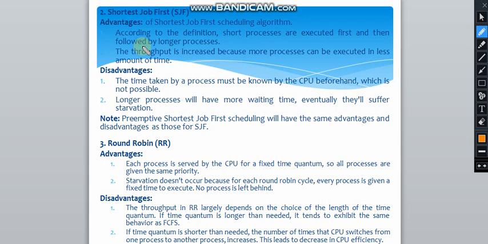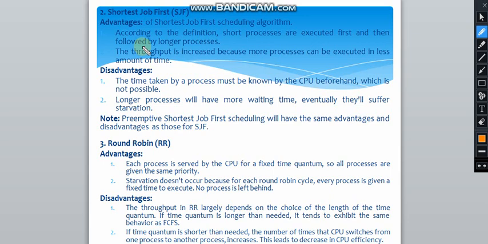यहाँ पे जो सबसे छोटा process होता है that gets the CPU first, and the throughput is increased because more processes can be executed in less amount of time. तो throughput क्या होता है, throughput is the number of processes processed in a particular unit of time. तो यहाँ पे क्या हो रहा है कि जब हम छोटे छोटे process को run करवाते हैं, so that increases the throughput, and it also decreases the waiting time.